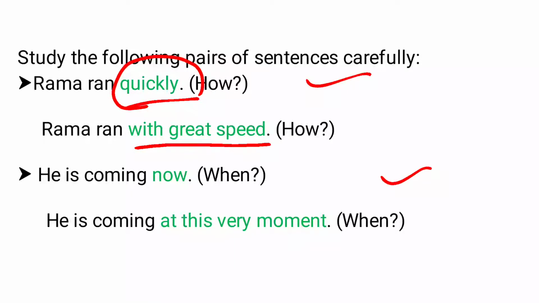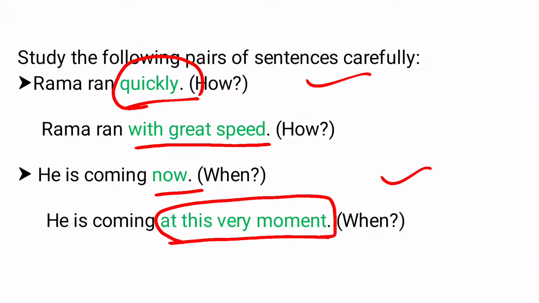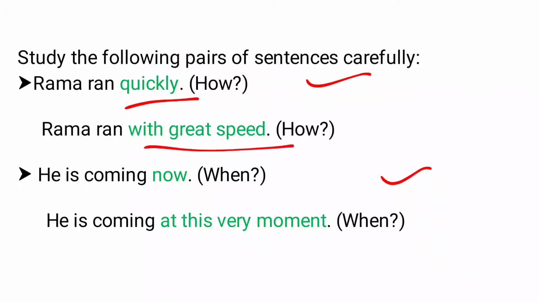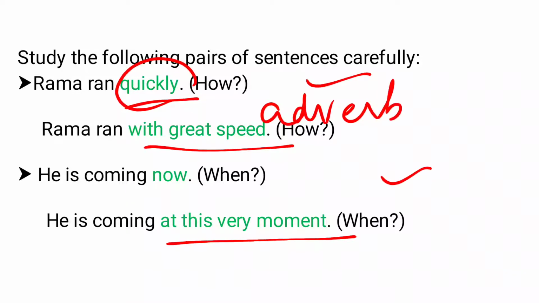Similarly, in this sentence, he is coming now. Instead of writing now, we can also write at this very moment. So this particular group of words is playing the role of an adverb because it is modifying the verb coming. So here we can understand that any group of words which can replace an adverb or which plays the role of an adverb in a sentence is known as an adverbial phrase. So this is our adverb phrase.